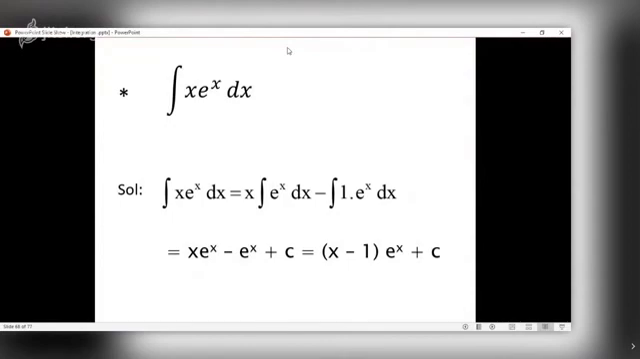Now, two examples. Integral x e raised to x dx. Now, x is an algebraic function, e raised to x is exponential. So the first function is x, second is e raised to x. So x integral e raised to x minus integral of derivative of x into integral of e raised to x. What is derivative of x? It is 1. Integral of e raised to x is e raised to x. So it is x e raised to x minus e raised to x. I can take e raised to x common to get this as final result.